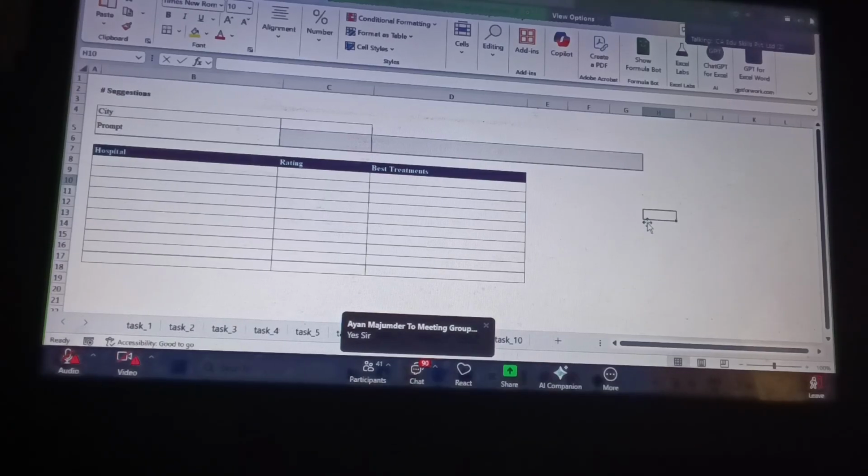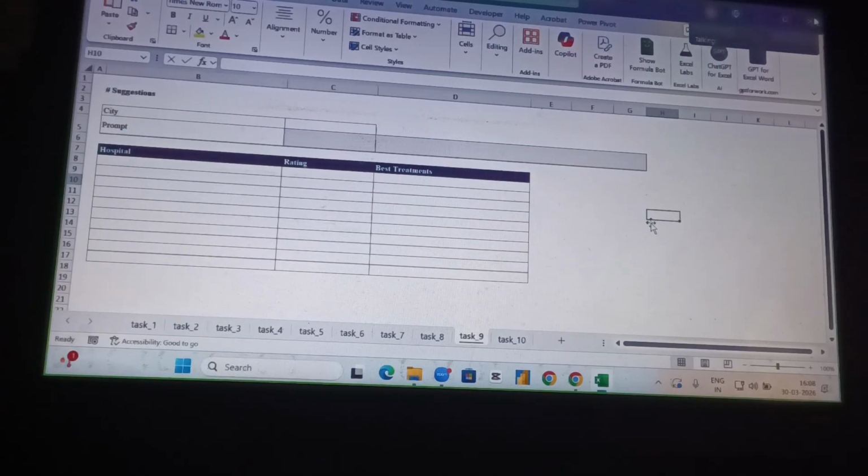If you see, I have a city as well as the prompt, and then there is some information we basically need. Let me see how to solve it.